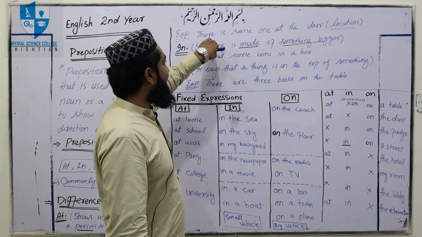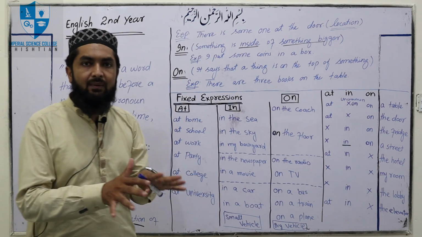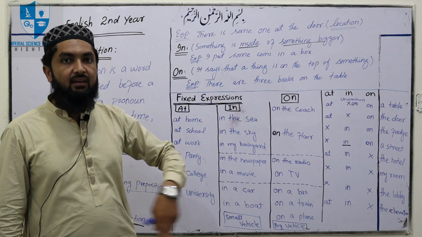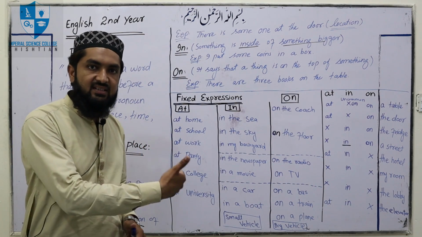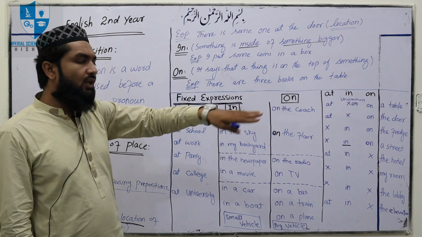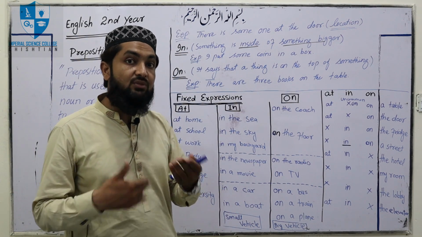For example, let's take an example. There is someone at the door. We have got its location, that the person is standing just outside the door. There is someone at the door, and so we got an idea where the person is standing, about its location.